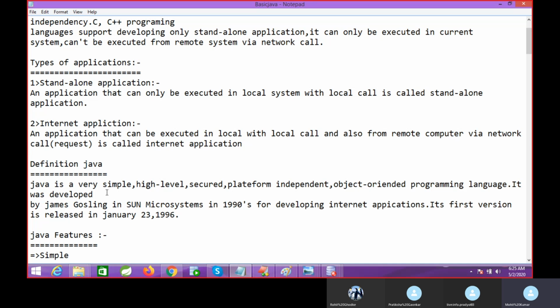It was developed by James Gosling at Sun Microsystems in 1990 for developing internet applications. Its first version was released on January 23rd, 1996.